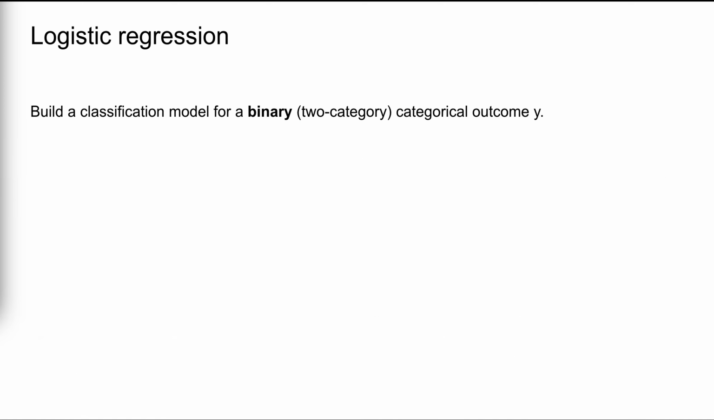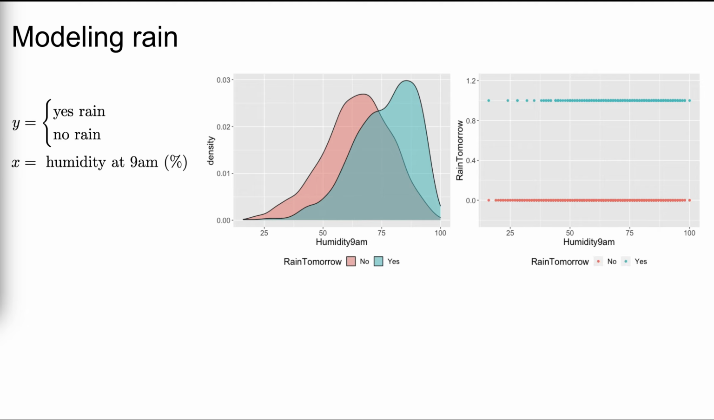In this video, we'll explore how to incorporate these ideas into logistic regression, a common classification algorithm for modeling a binary or 2-category outcome variable y. Consider an example. Suppose we want to forecast whether or not it will rain tomorrow in Sydney, based on today's 9 a.m. humidity level. Let's check out some sample data.